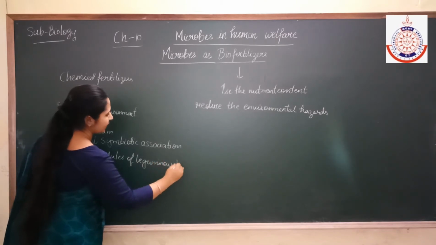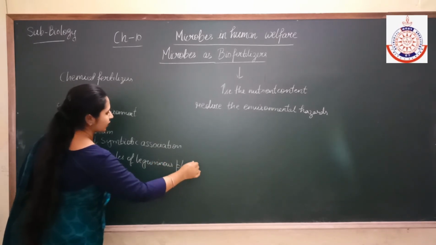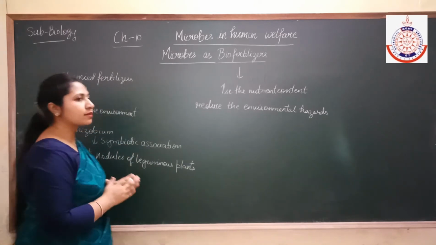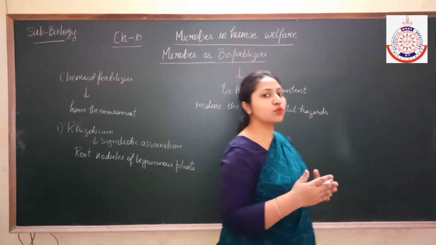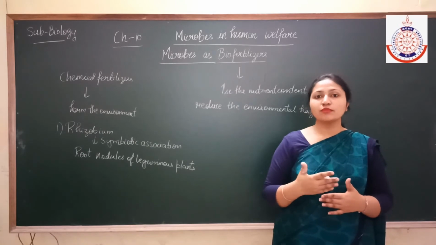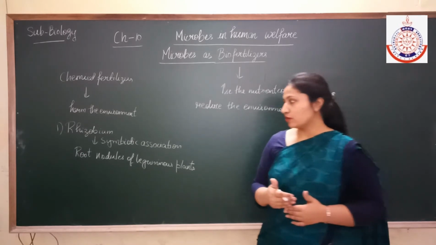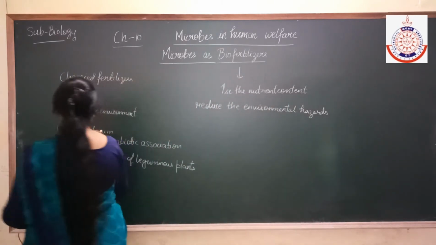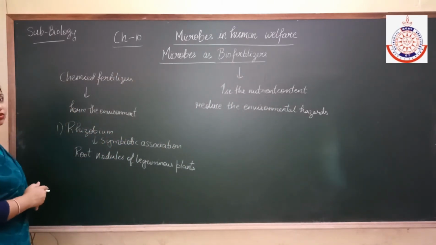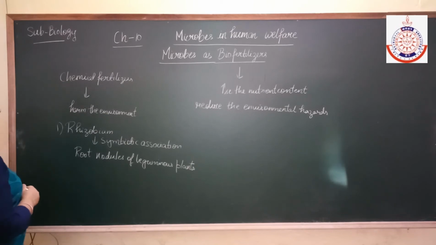Now all of you know what a symbiotic association is, in which both the organisms get mutual benefit, means they get benefit from each other. So Rhizobium bacteria is present in the root nodules of the leguminous plants.